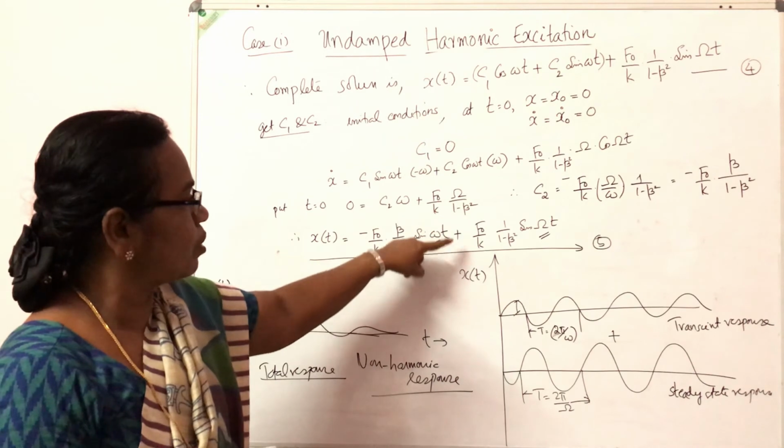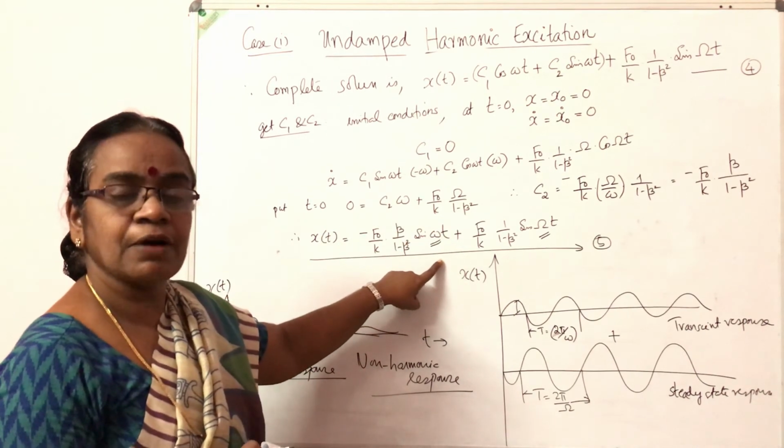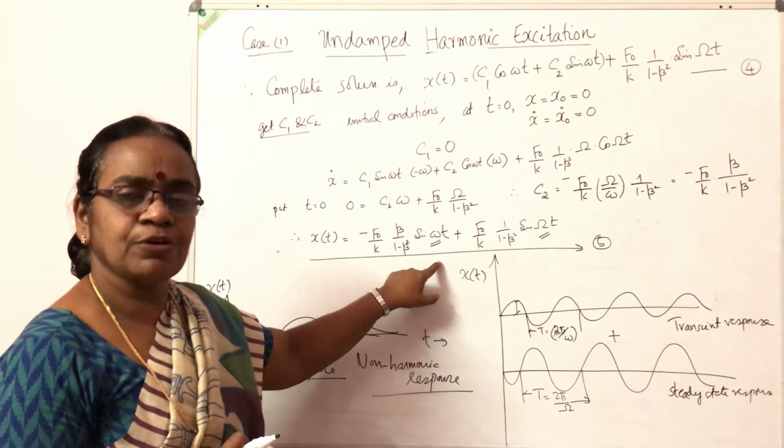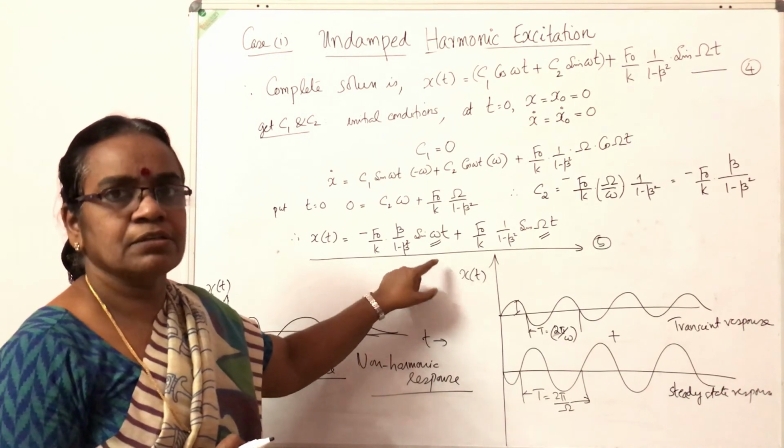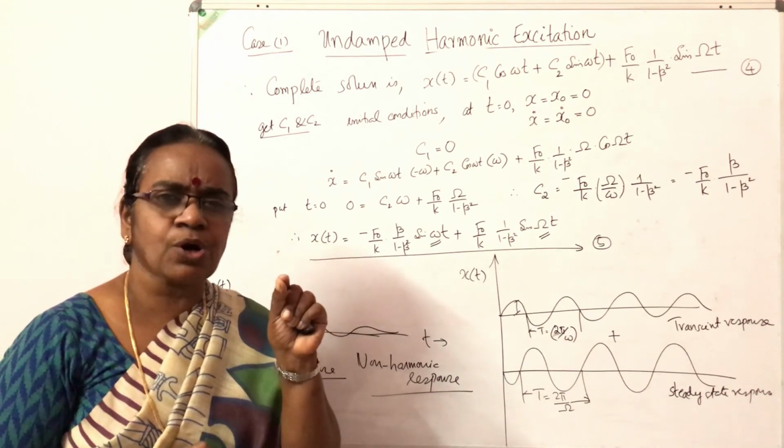The first term is the transient response, the vibration at the natural frequency of the system. Transient means it exists for only a short interval of time.